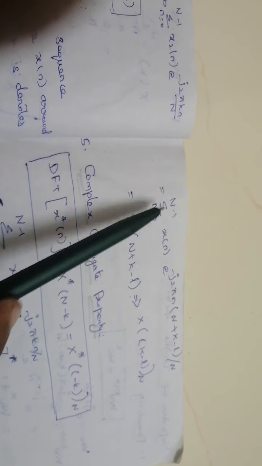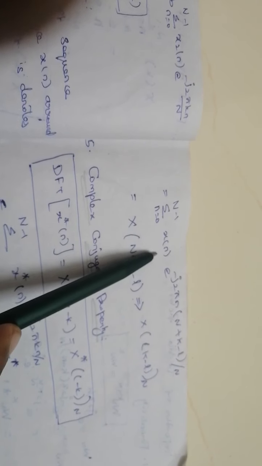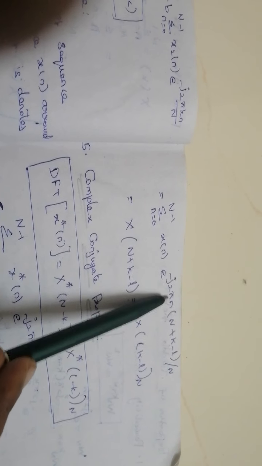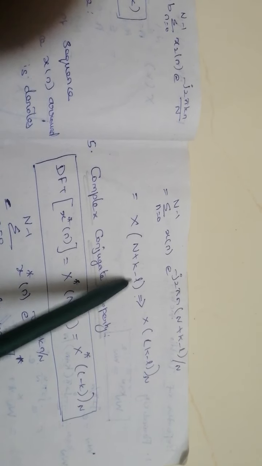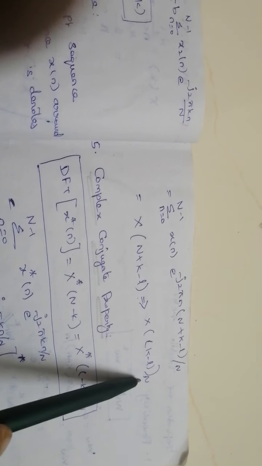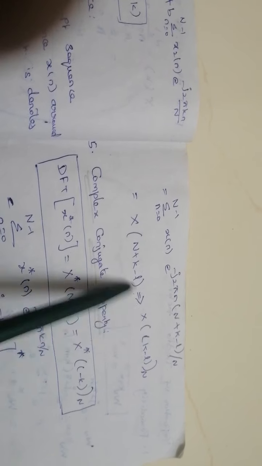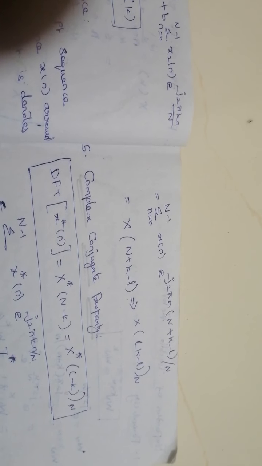So for getting our answer, we can multiply this N term with this term, right? So now this equation is nothing but summation n equal to 0 to N minus 1 x of n e power minus j 2 pi k, where k is nothing but N plus k minus L into n. So X of k equals x of (N plus k minus L) into N, which is nothing but x of (k minus L) into N. So the frequency shift property is proved. Clear?